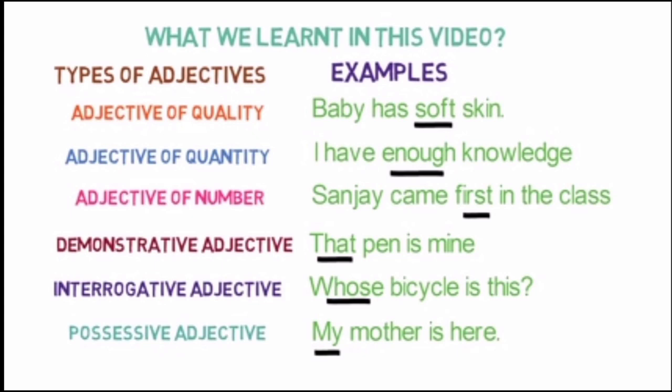Next one is demonstrative adjective. That pen is mine. So here that is the demonstrative adjective. Next, interrogative adjective. Whose bicycle is this? Here a WH question is used and at last a question mark is also marked. So this is interrogative adjective. And finally, possessive adjective. My mother is here. So it is ownership. Saying ownership, that is my. So this is possessive adjective.